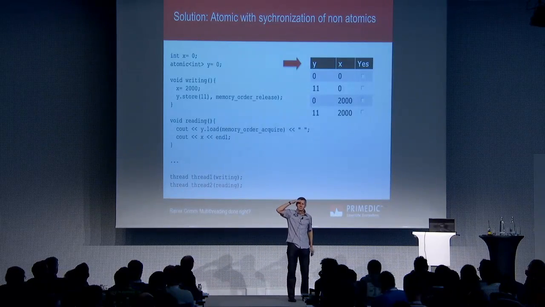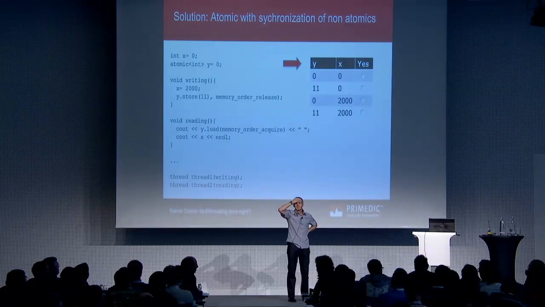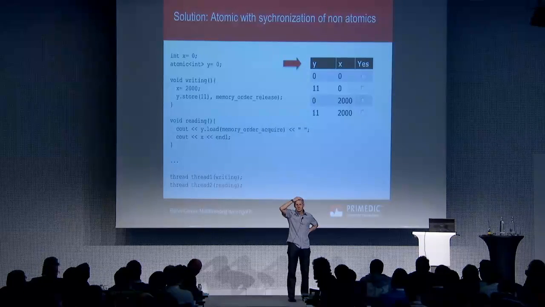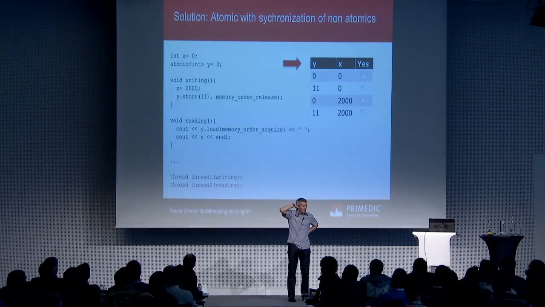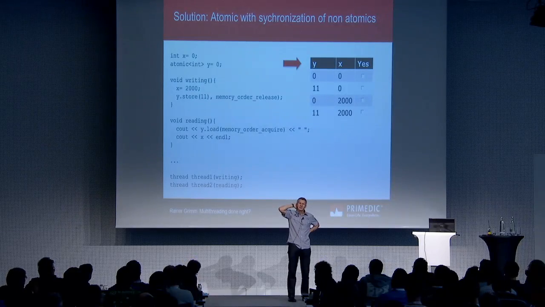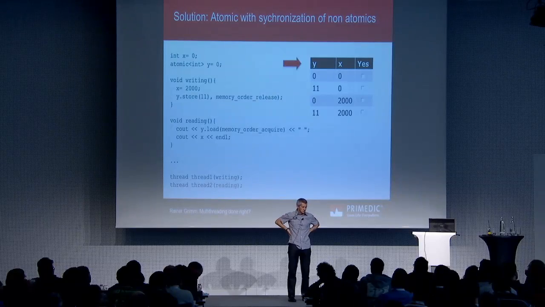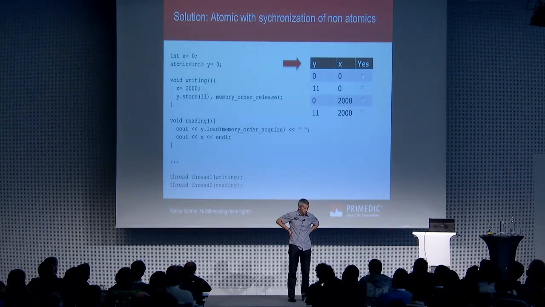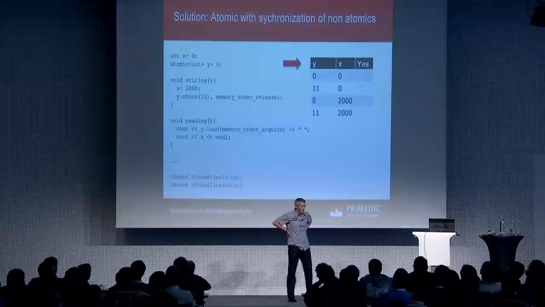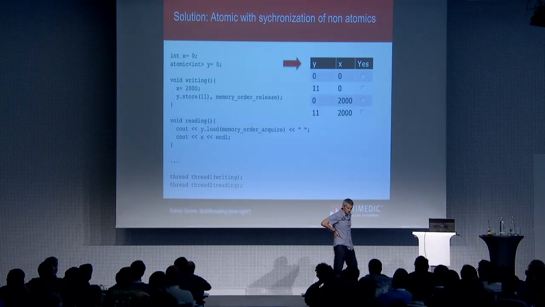Yeah, so what this person was saying is you cannot be sure to see the value of x if you don't load the value 11 from y. The store only synchronizes with the load if the load actually reads the value that was written by the store. So if you read 11 from y, then you are fine, you have synchronization.